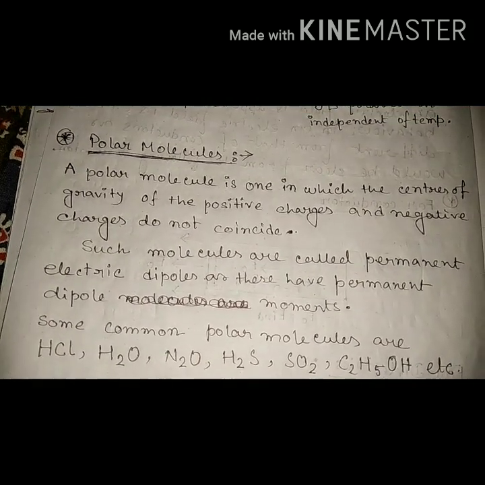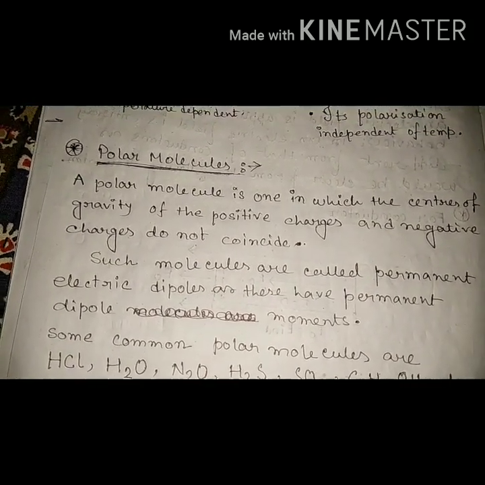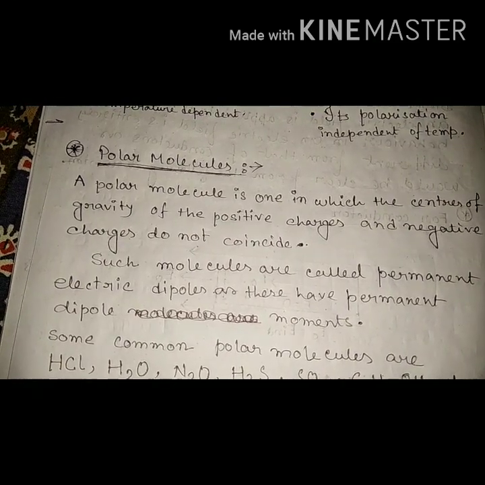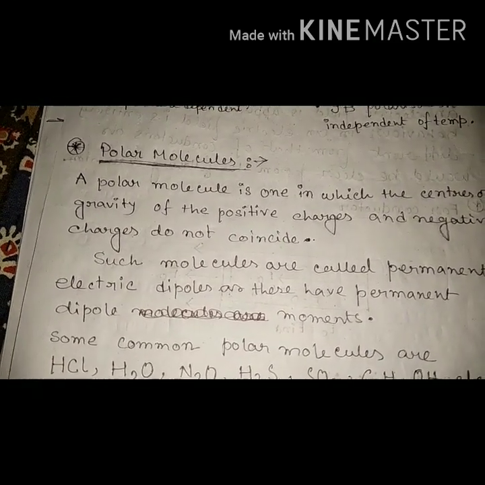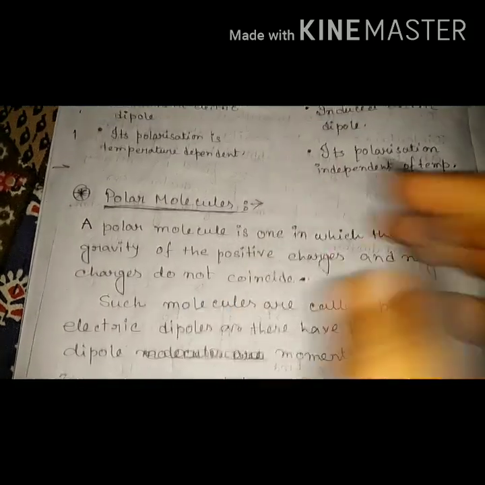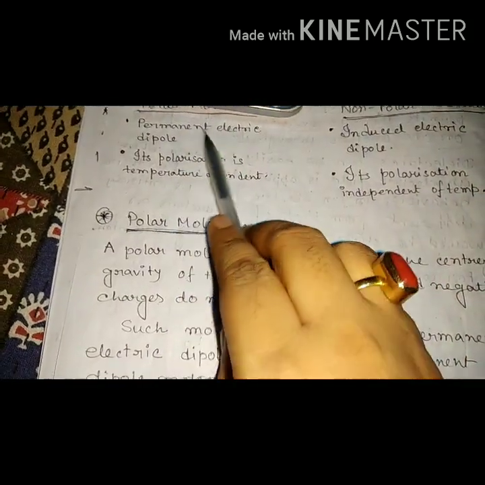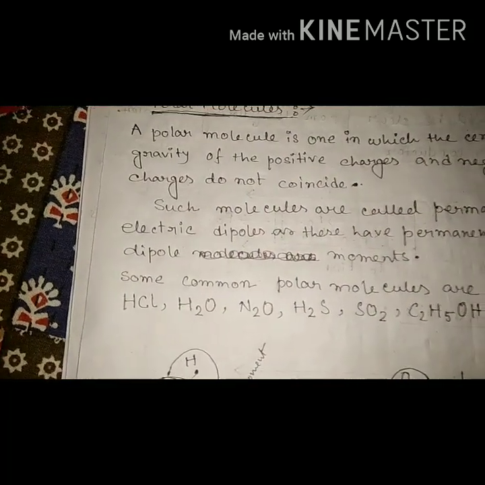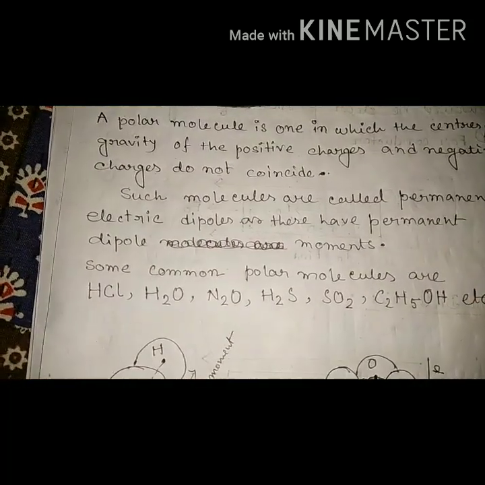That means the positive charge center and the negative charge center are separated by a distance, so they behave as an electric dipole. That's why we say it has a permanent electric dipole before we place it inside an external electric field.